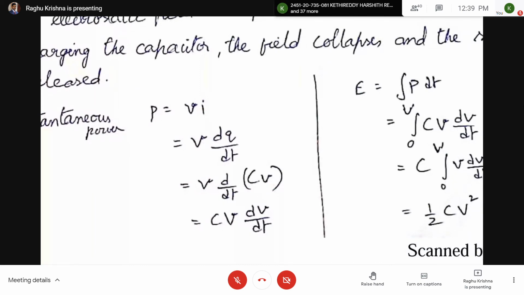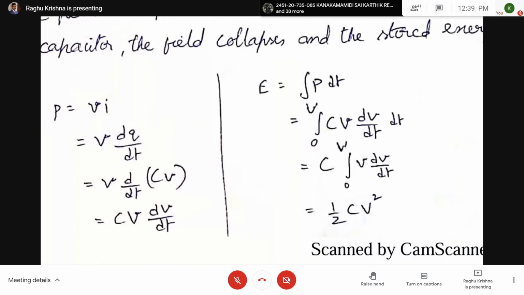Now what about energy? Energy is integration of power. So energy equal to power into time. Here, as the power is in equation form, energy is equal to integration of power with respect to dt. So if you substitute the expression for power, CV dV by dt, into the integration with respect to dt.